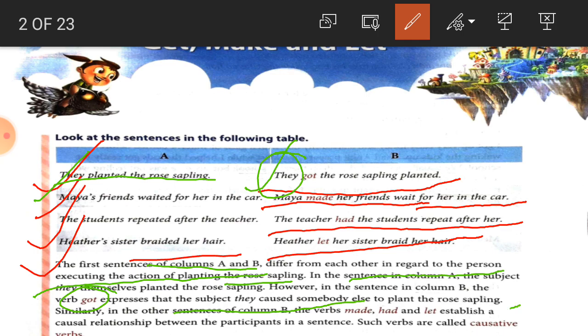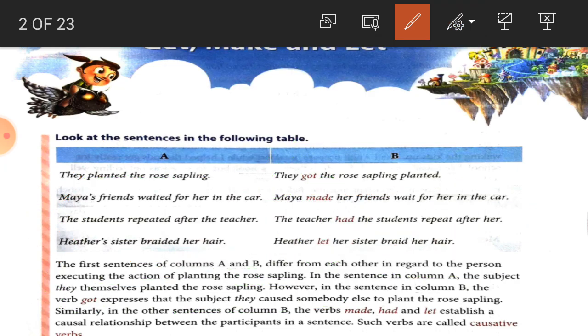Now students, the verbs made, had and let establish a causal relationship between the participants in the sentence. For example, in the second sentence, there is a causal relationship between Maya and her friend.